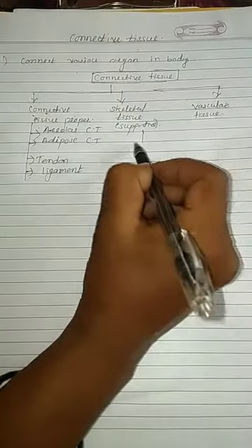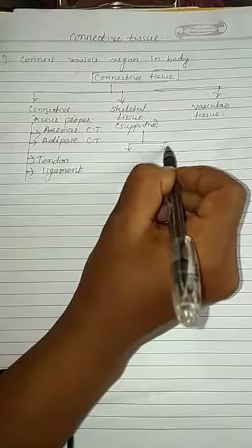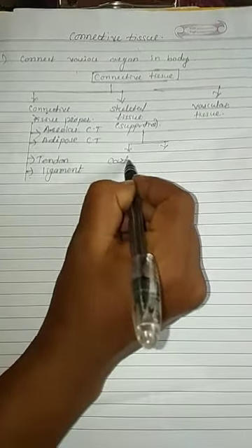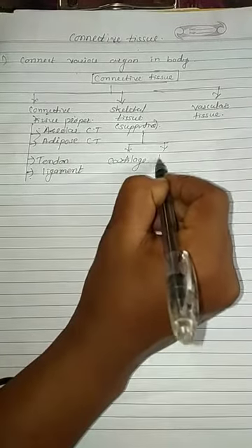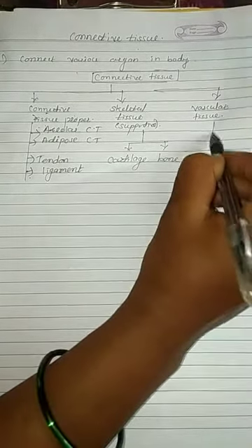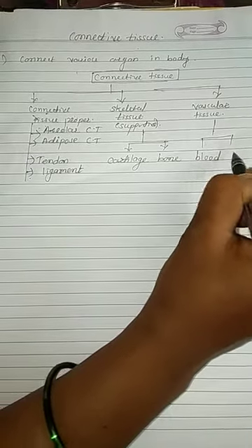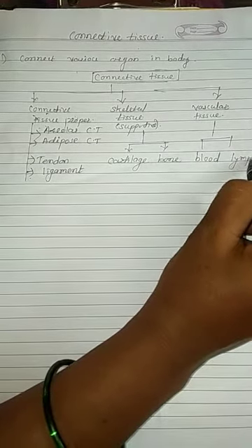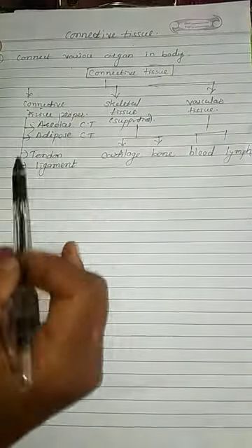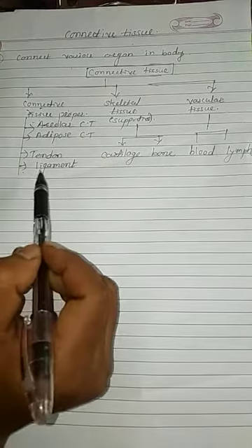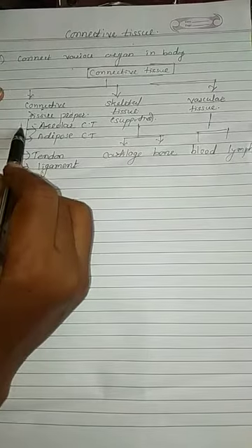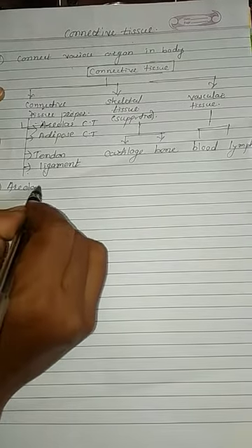And there are 2 types of skeletal tissue: cartilage and bone. And there are 2 types of vascular tissue: blood and lymph. Got it everybody? There are 3 main types of connective tissue, and there are subtypes as well. Let's see connective tissue proper. First we see the areolar tissue.